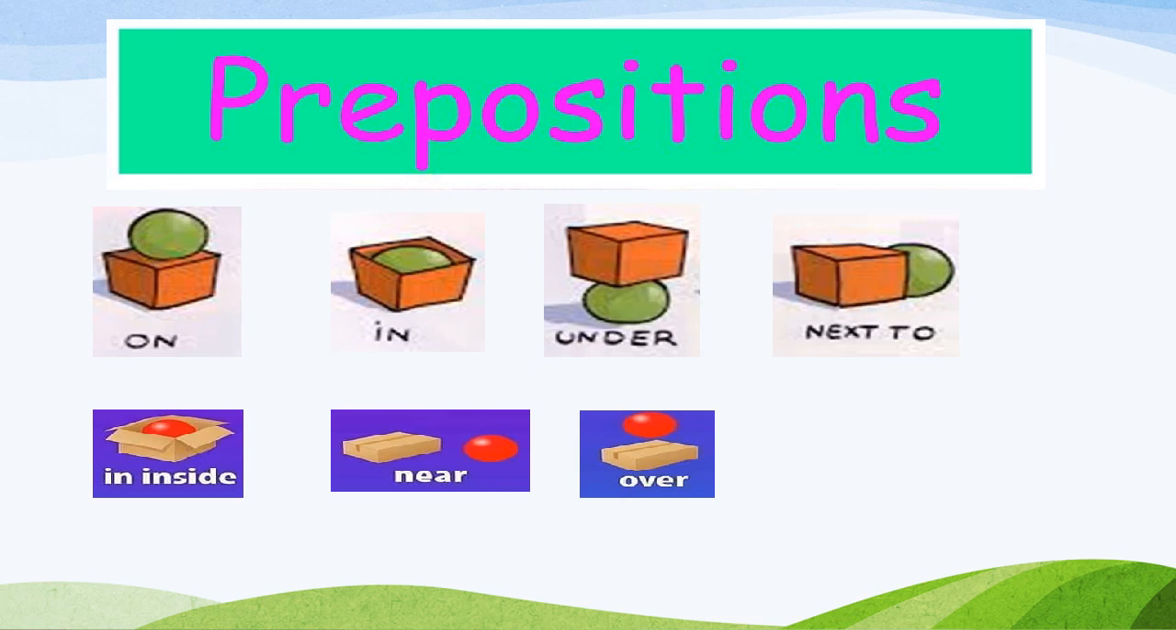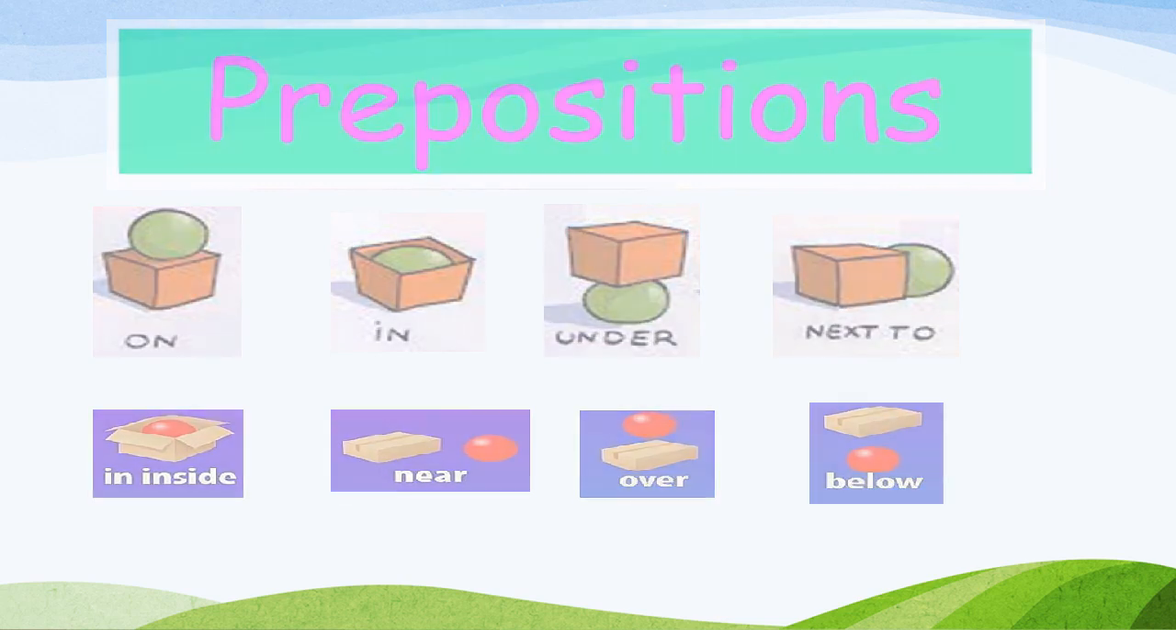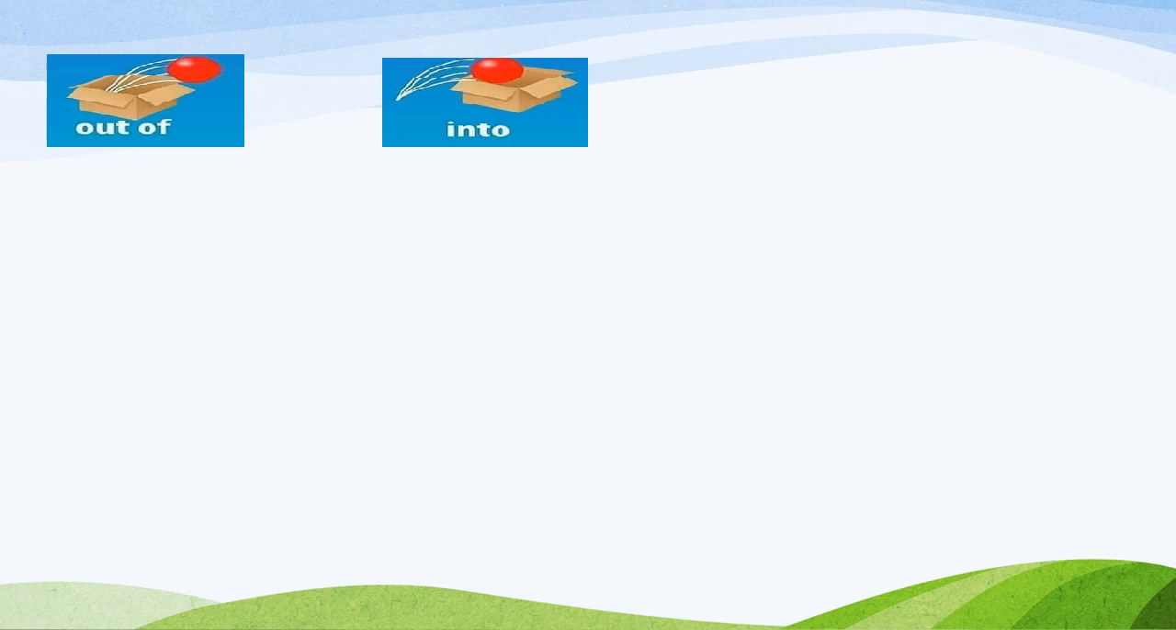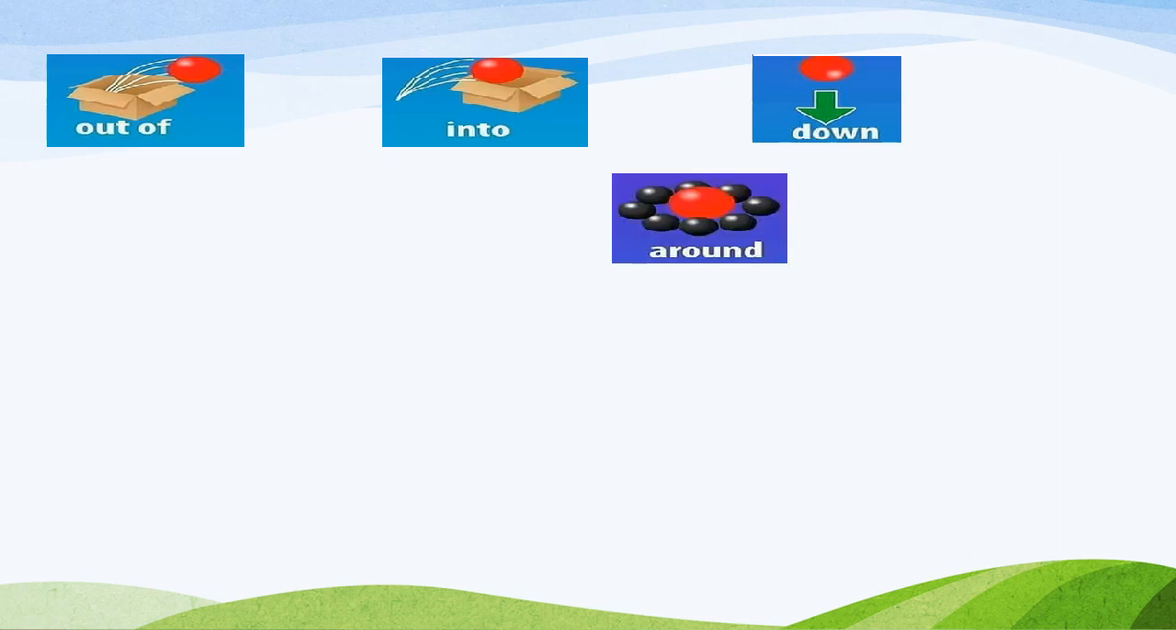Over, something above is over. Below, opposite of over, something below is showing in the picture. Next, out of. Can you see a ball coming out of the box? Into, something going into. The boy jumped into the water. Then down. Can you see the down arrow? Ball going down.